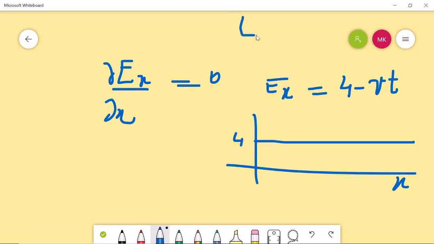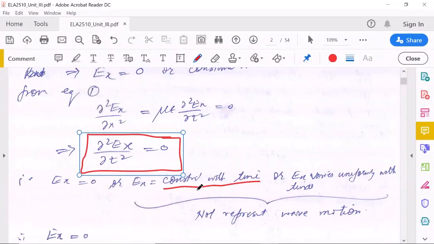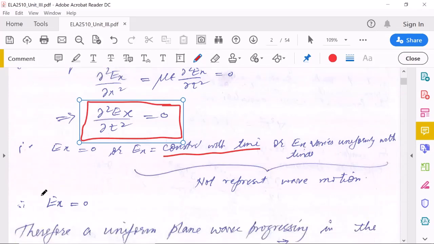Similarly, if we take some constant with time, for example 8, then again this is not a wave. Or the third option is Ex equal to 0. Here it means that if we take Ex constant with time, or Ex varies uniformly with time, particularly when Ex is independent of x, then these two fields will not represent wave motion. So the only option left is that Ex should be equal to 0.